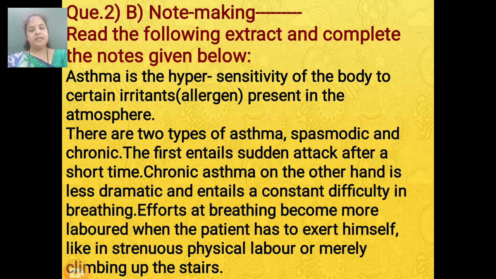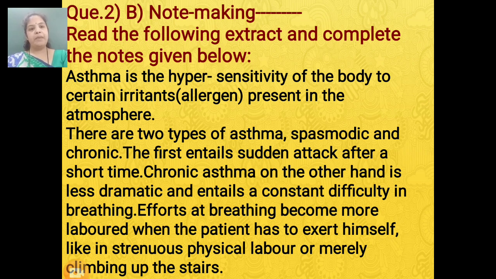And the passage is given as: Asthma is the hypersensitivity of the body to certain irritants, meaning allergens present in the atmosphere. There are two types of asthma, spasmodic and chronic. The first entails a sudden attack after a short time.